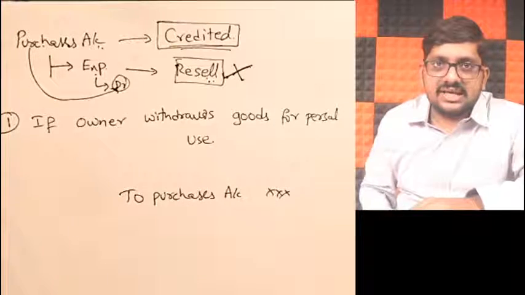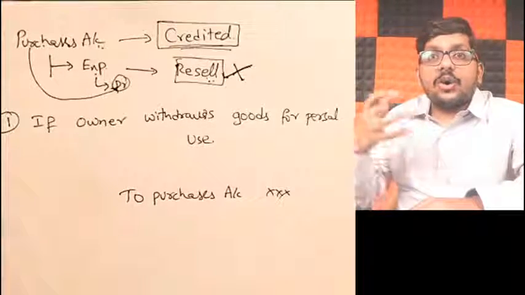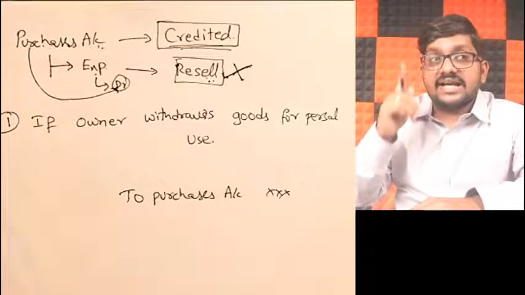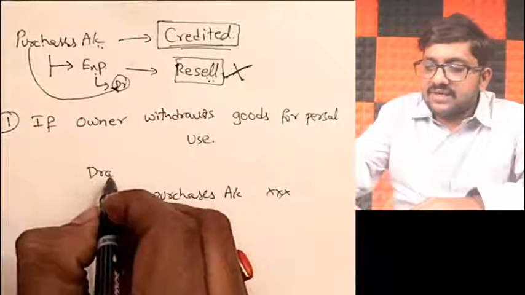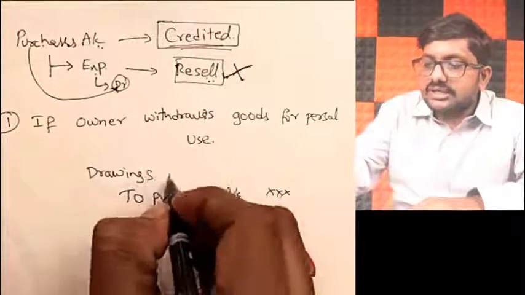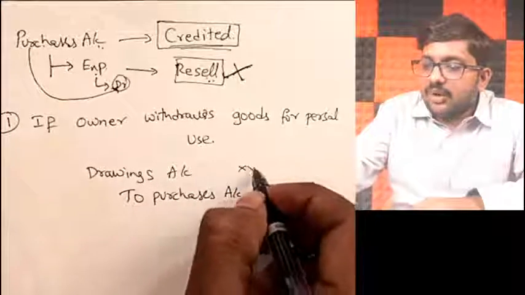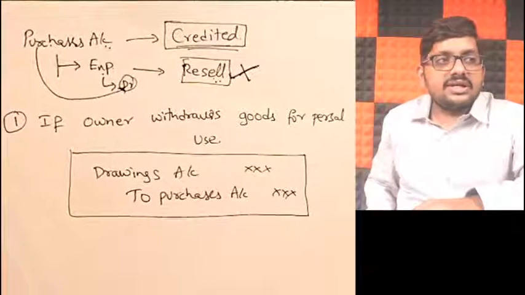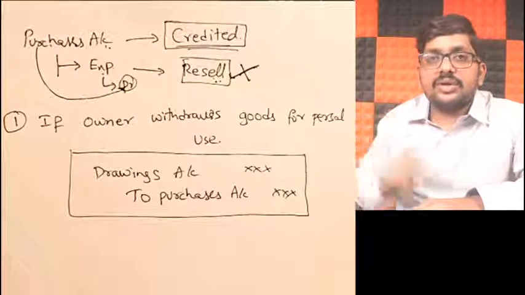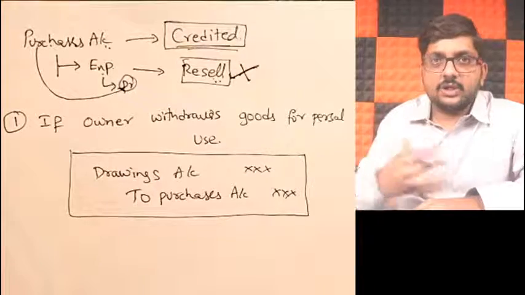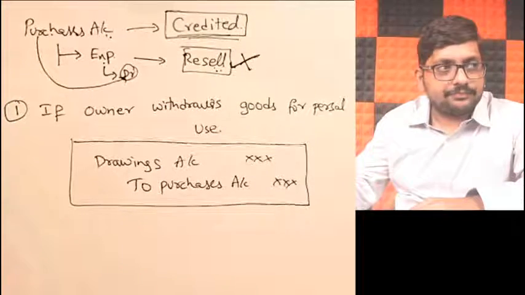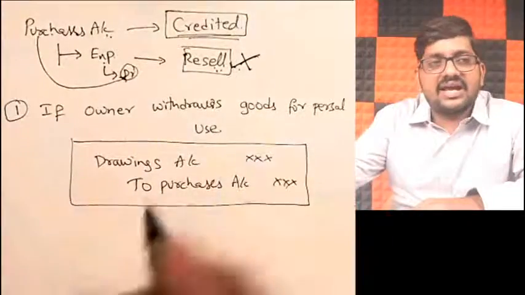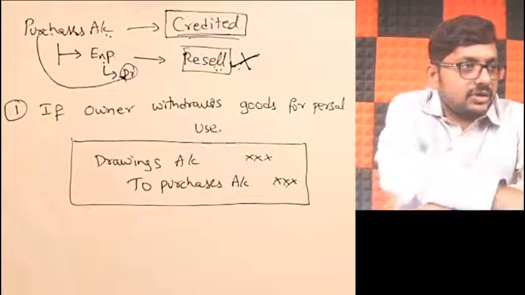So, credit purchases. Now, whenever the owner takes some money or equivalent to money from business, what did we call it? We called it drawings, if you remember. So I will take that expense to drawings account. Whenever the owner withdraws goods for personal purpose from the business, what will be the journal entry? Drawings account debit to purchases will be our journal entry, a new journal entry. Got it, friends? Good. New journal entry, because here the intention to resell has changed. Very good.